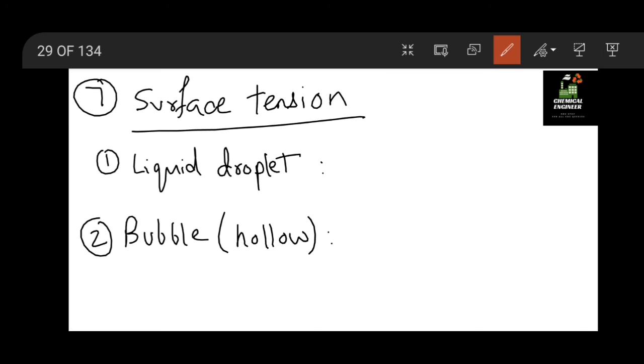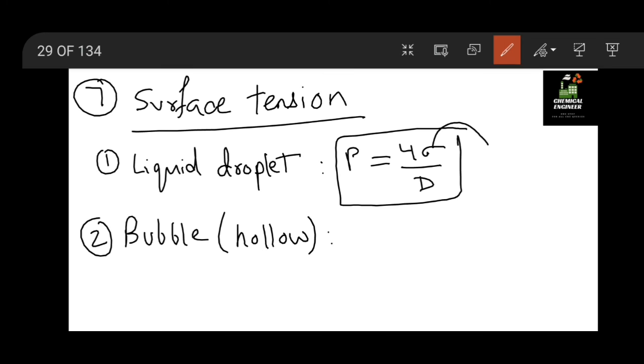So for this we have a pressure equation as 4 into sigma by d. And this sigma is generally known as surface tension. So this equation you have to remember.